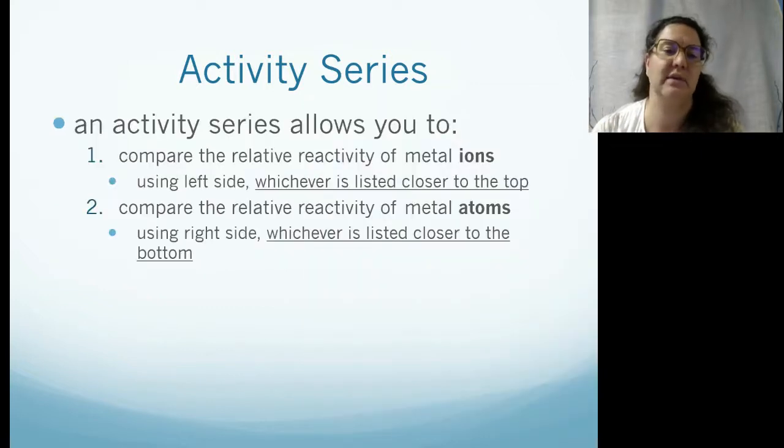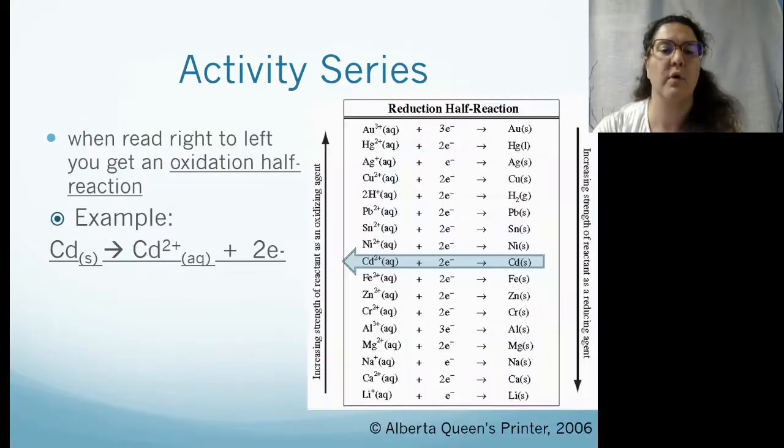Now this activity series allows us to compare the relative reactivity of metal ions using the left side, whichever is listed closer to the top, compared to the relative reactivity of metal atoms using the right side, or whichever is listed closer to the bottom. So we have more reactive ions at the top and more reactive atoms at the bottom.